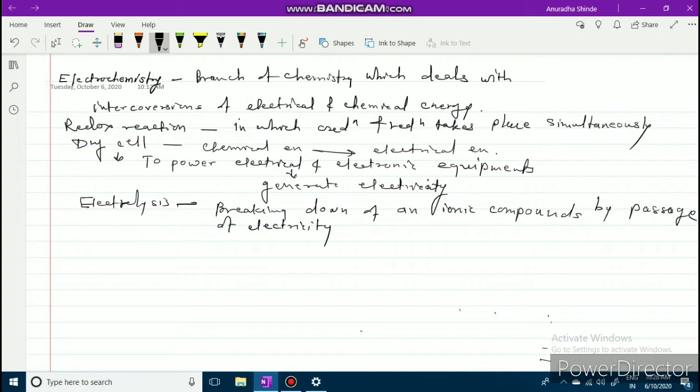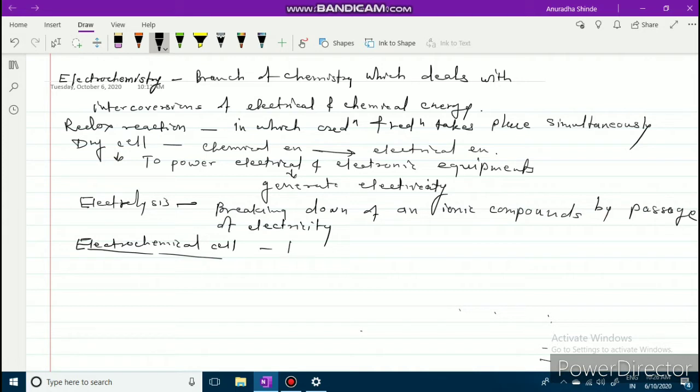Again, see here the electrochemical cell. What is meant by the electrochemical cell? In an electrochemical cell, interconversion of chemical and electrical energy takes place.